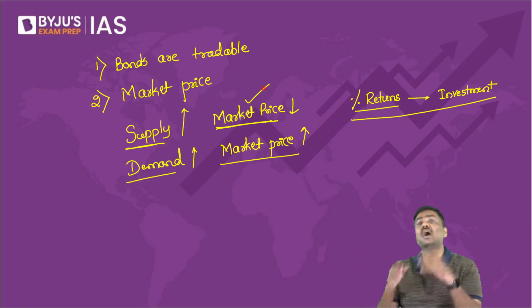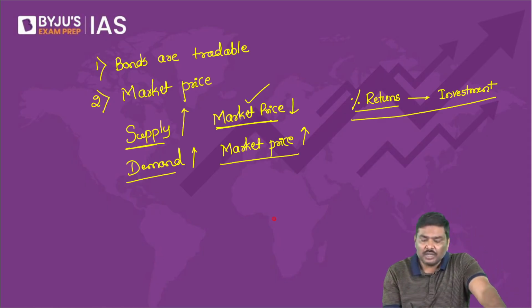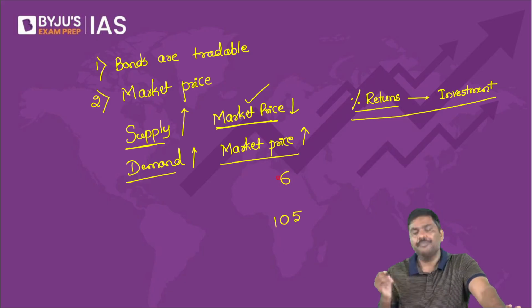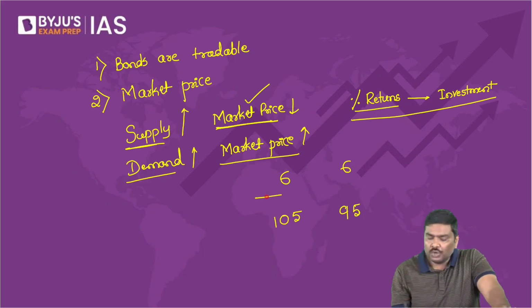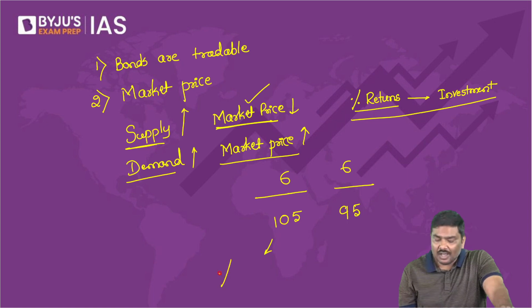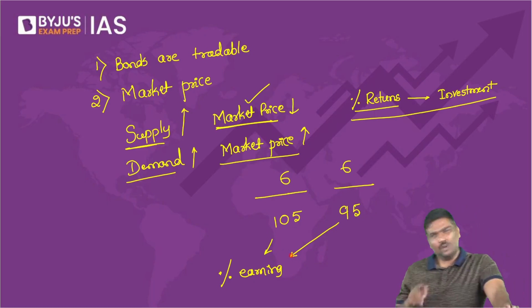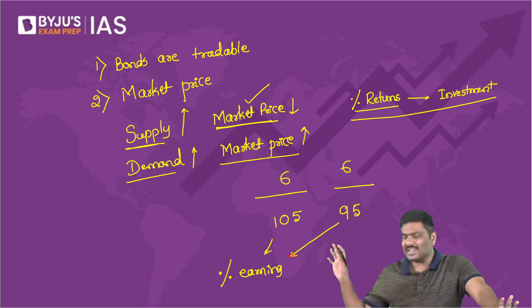Now, many of you will ask me, how is that possible? Let me ask you a very simple question. Imagine you invest 105 rupees, you will earn 6 rupees. Imagine you invest 95 rupees, you will earn 6 rupees. Now, use your calculator and please tell me, what is the percentage earning done in example 1 as well as example 2? Again, don't worry about exact numbers.